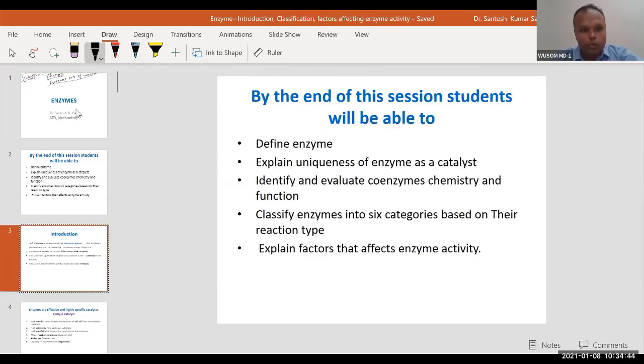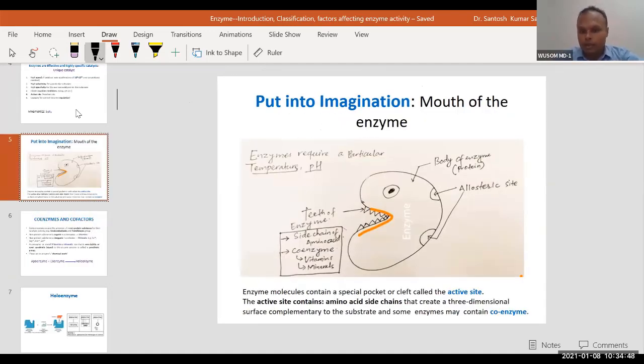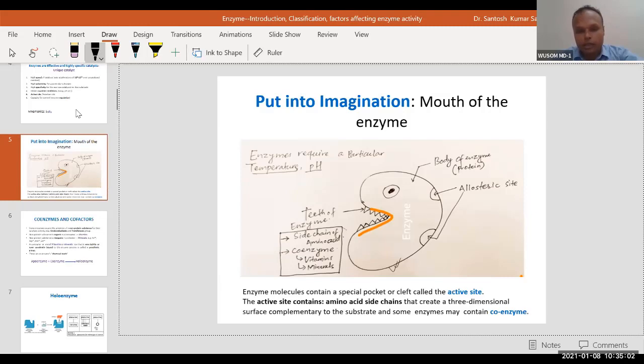So I want you to jump directly here. I want you to know about this picture. Last class yesterday, I told you to remember this picture. It is a little bit of a funny type of cartoon, and this will help you a lot in understanding enzymes. If you understand this structure, it will give you a picture to retain in your brain, and that way you will understand the subject of enzymes better.